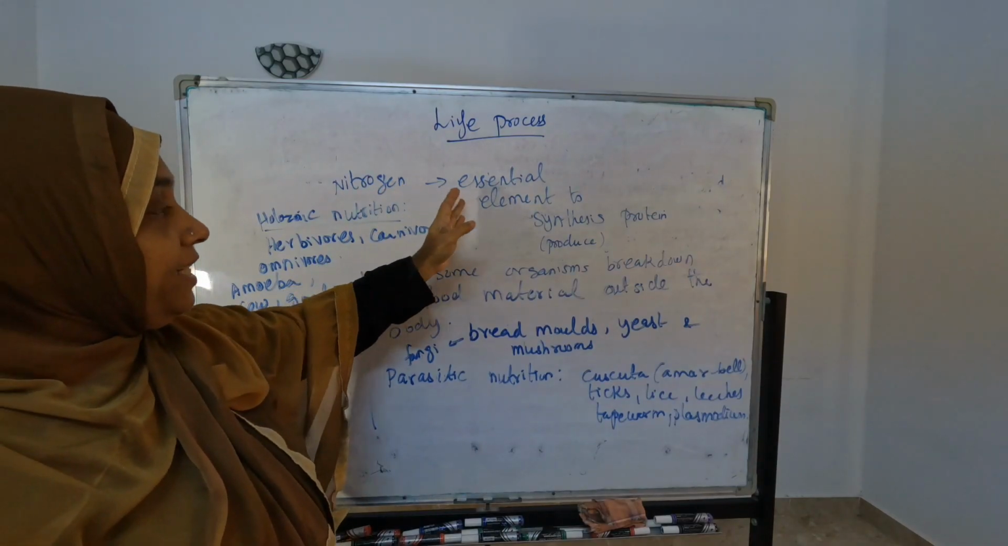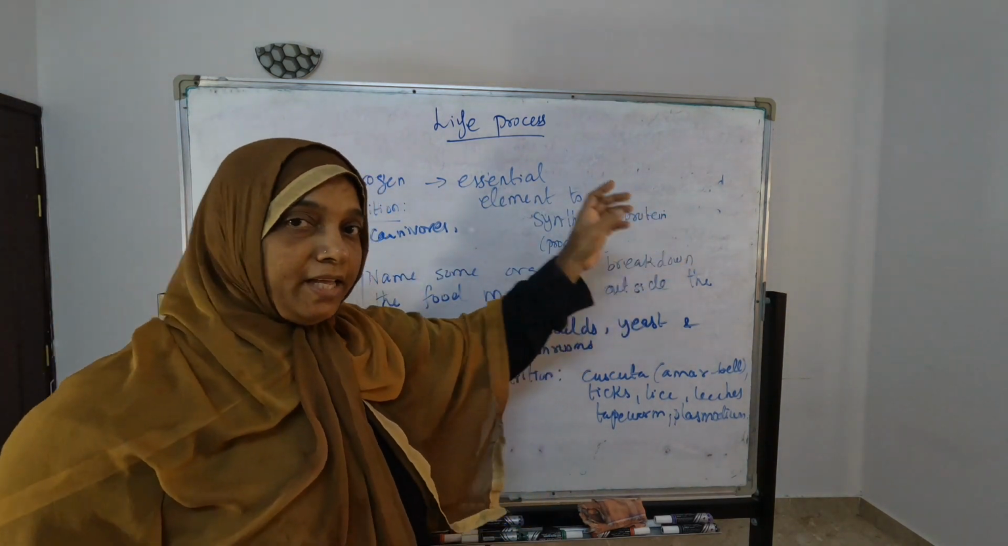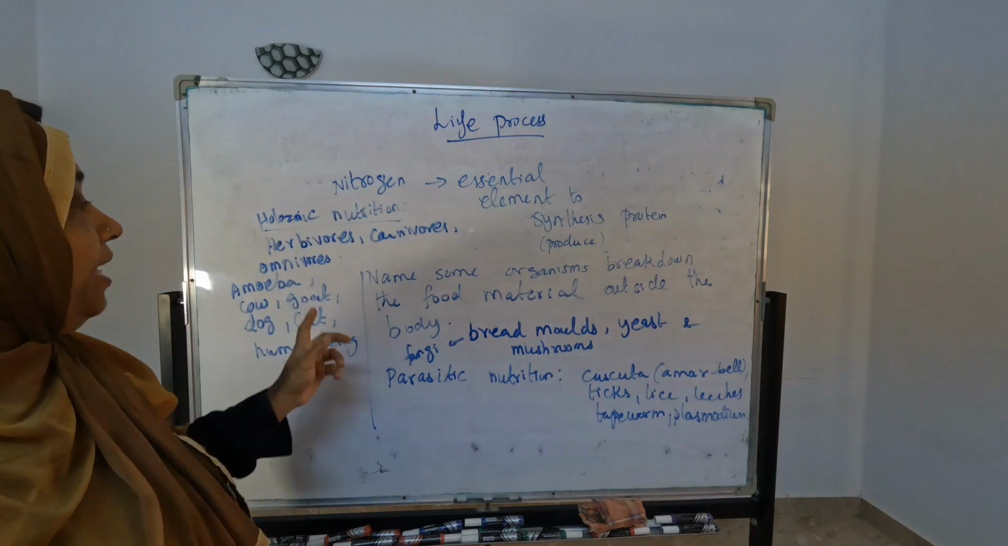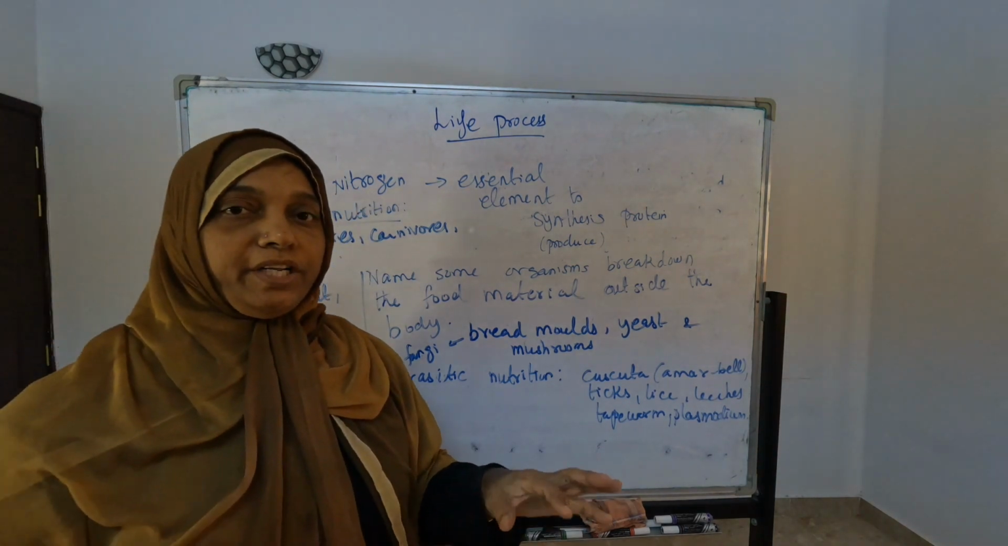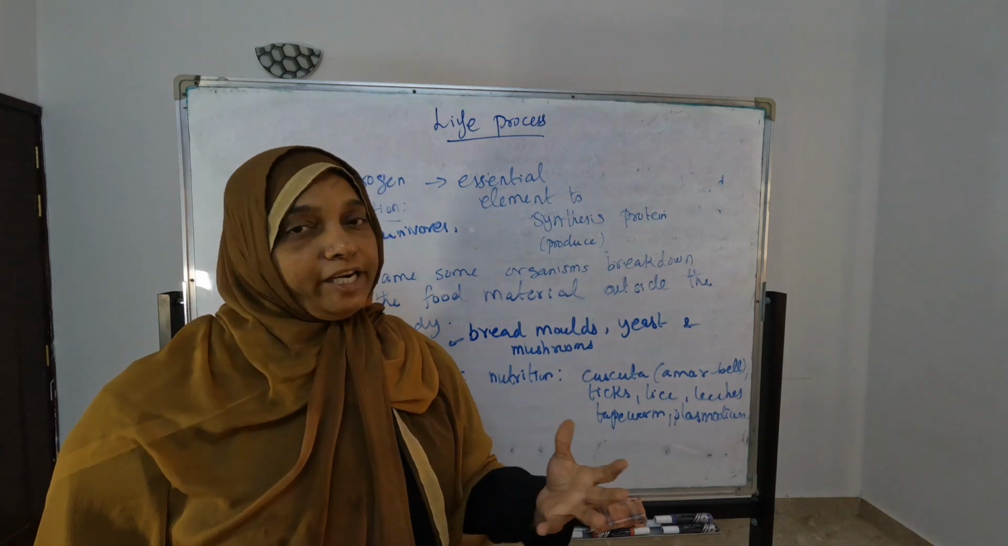Then we have to see nitrogen. It is the essential element to synthesize protein. This is also one point you have to keep in mind. Then we are coming to nutrition. Autotrophic nutrition in plants we already finished. Now we are coming to heterotrophic nutrition.